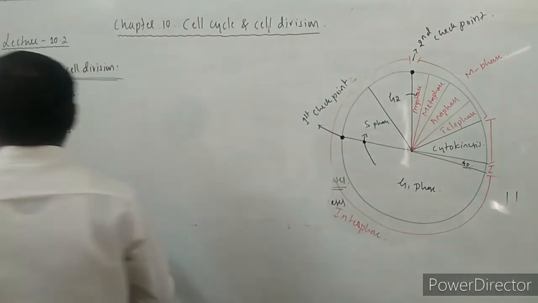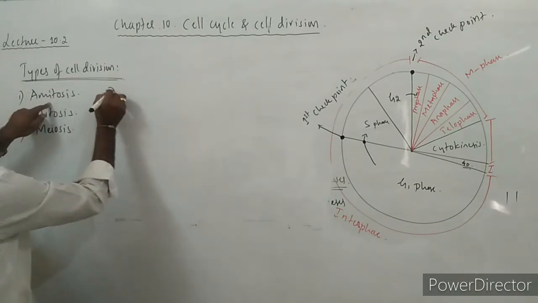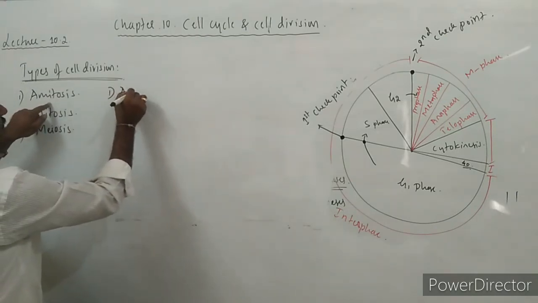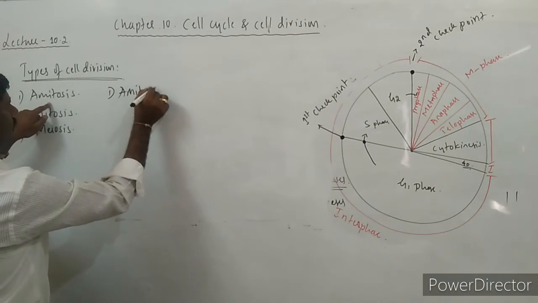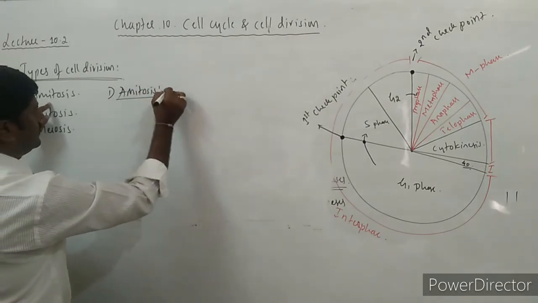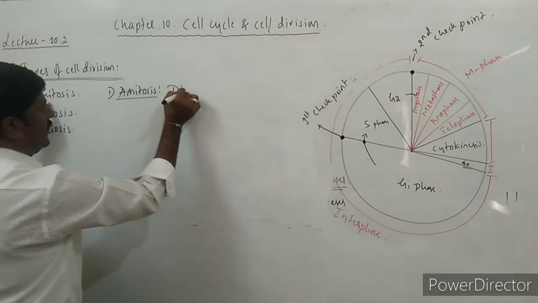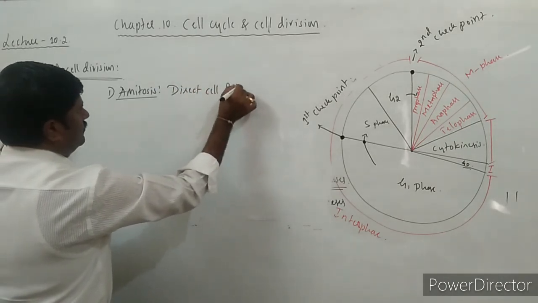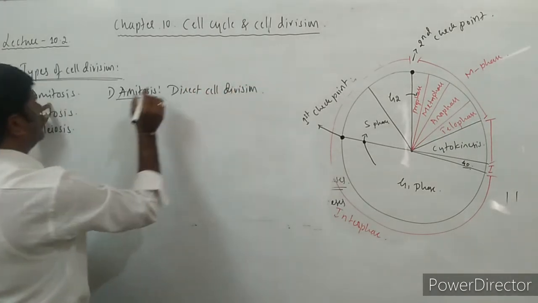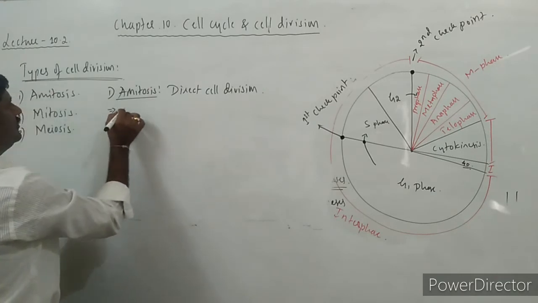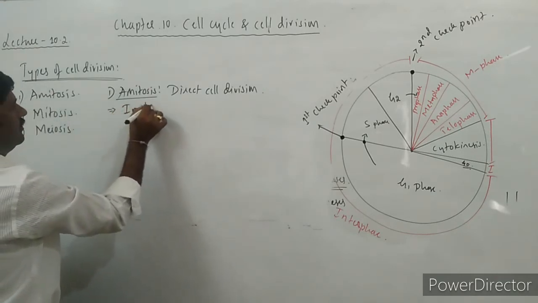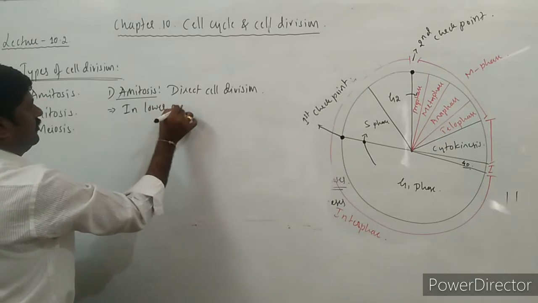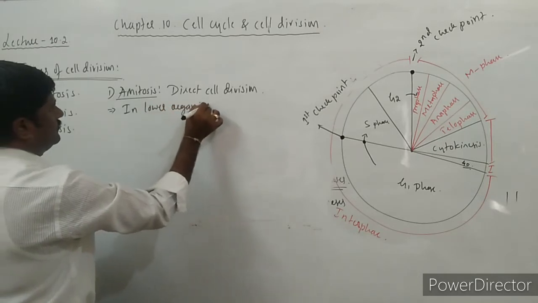So amitosis, let us start with, is also known as direct cell division. It is usually occurring in lower organisms.